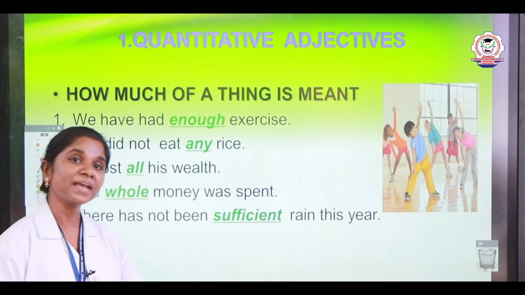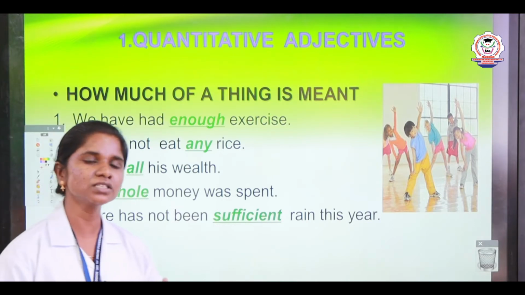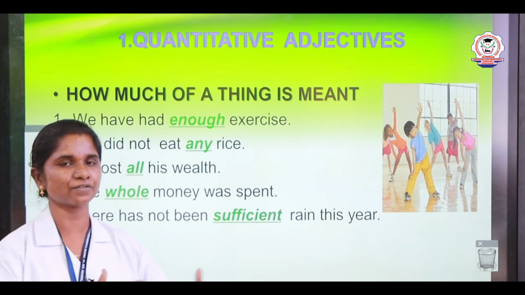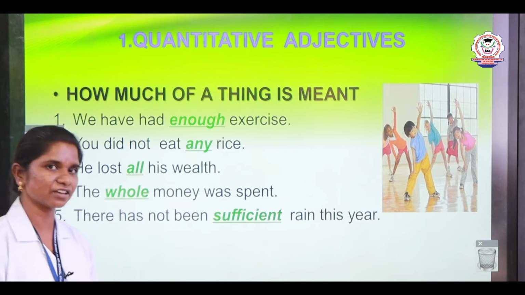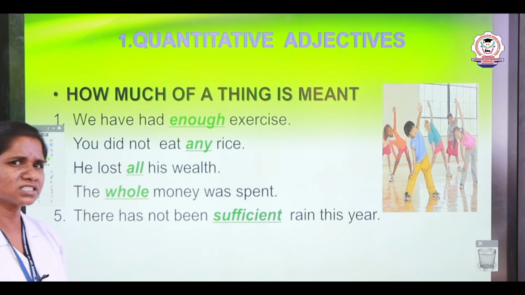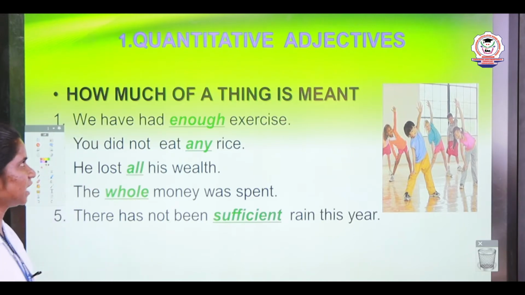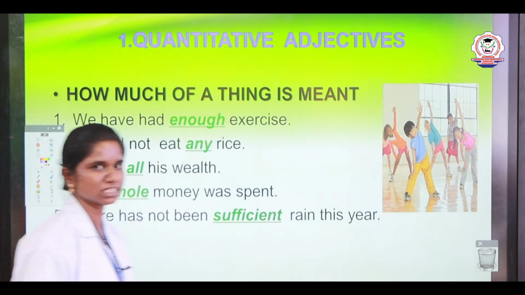There are many kinds of adjectives. Today in our class, we are going to learn about 3 kinds of adjectives. As we have already said in the introduction, the first kind of adjective is quantitative adjectives. What is the meaning of quantitative adjectives? The quantitative adjectives tell us how much of a thing is meant.